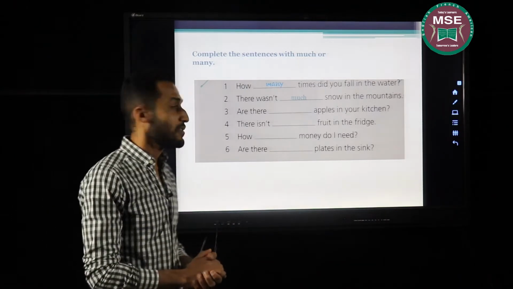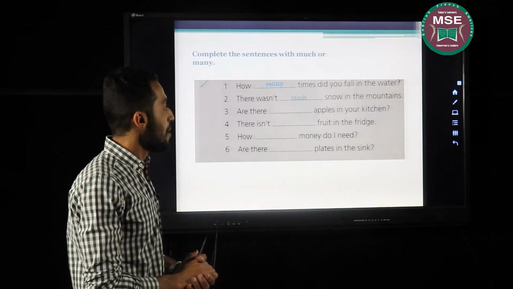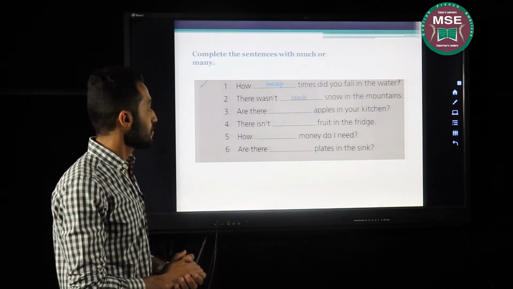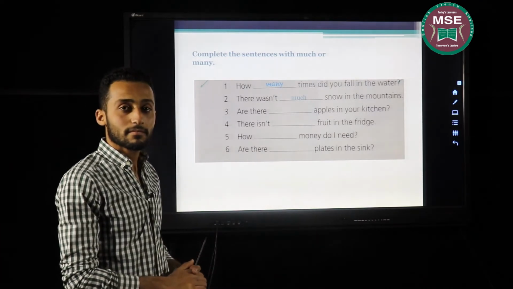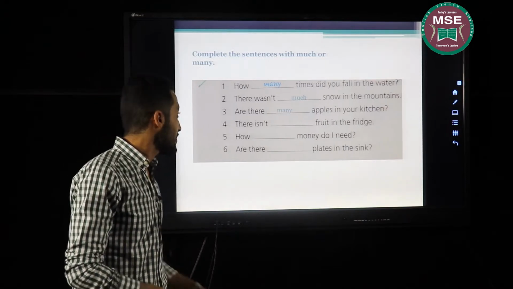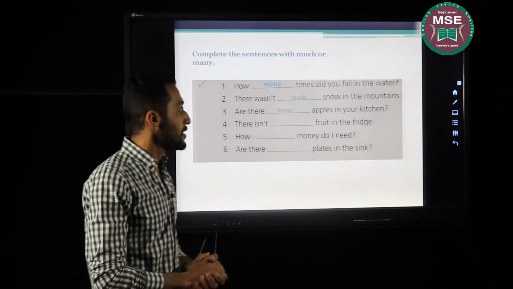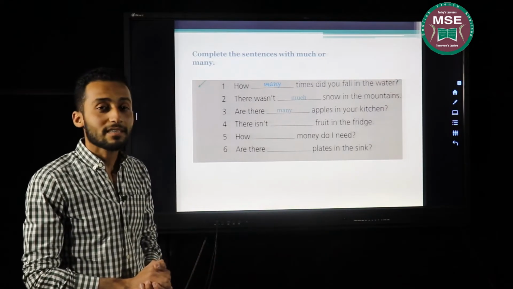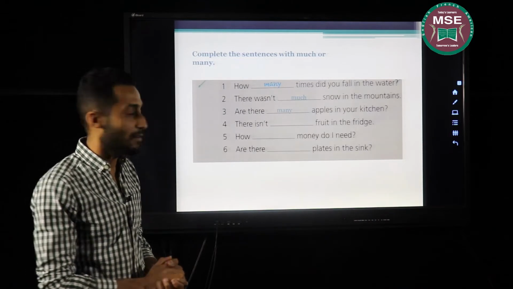The third one, are there blank apples in your kitchen? You guessed it right. Are there many apples in your kitchen? Apples is a countable noun, something that I can count.